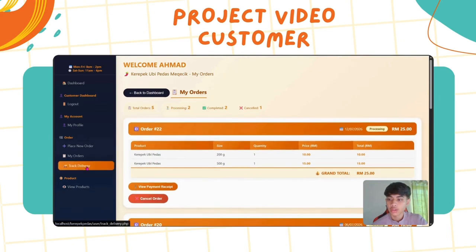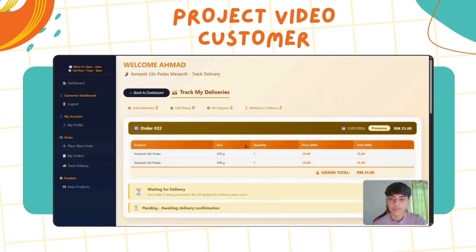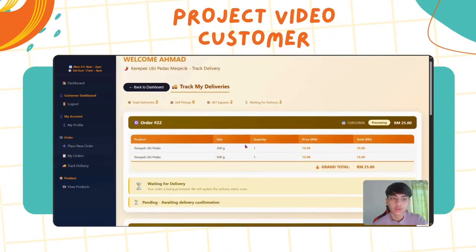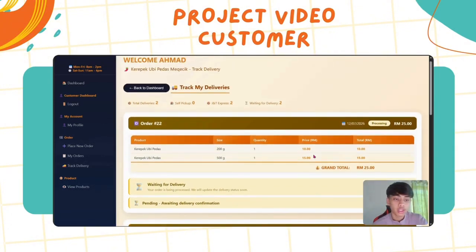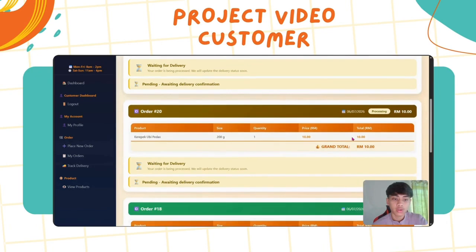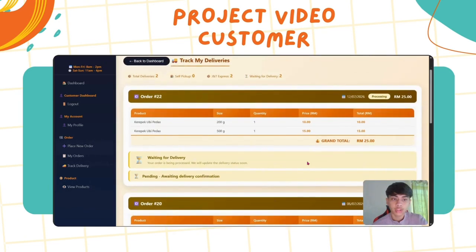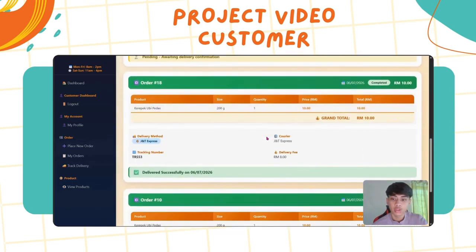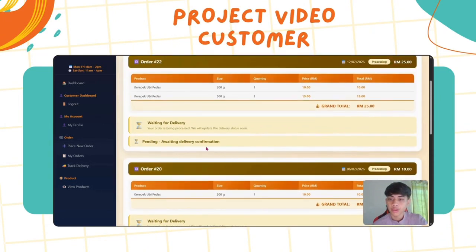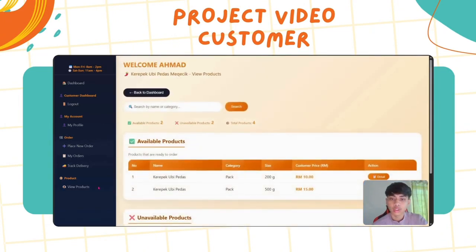And then let's continue to track delivery. For track delivery, the customer can view whether their order is still processing or already delivered by the courier. As for the processing, the message will be like this, and for the completed, it will be like this. And then we continue to view products.